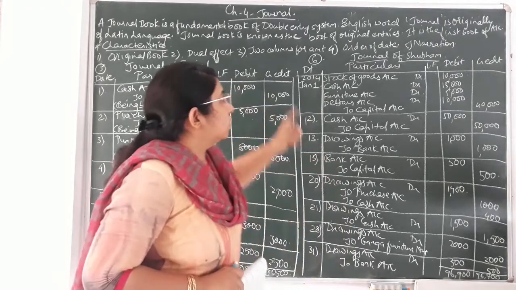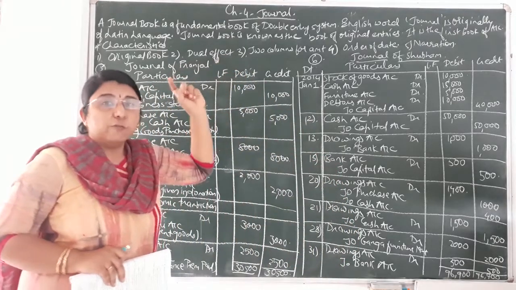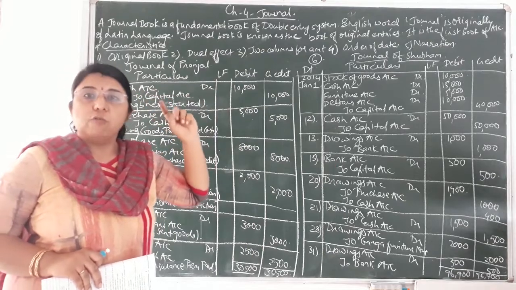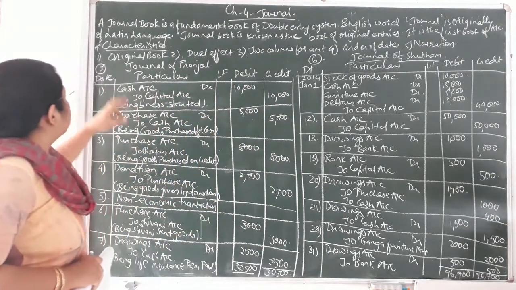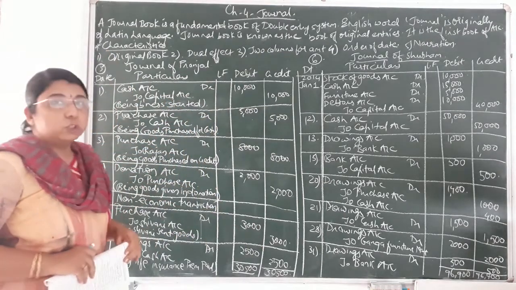So this is a very important book. It is called the first book or the original book of accounts. Now what are the characteristics of the journal book?